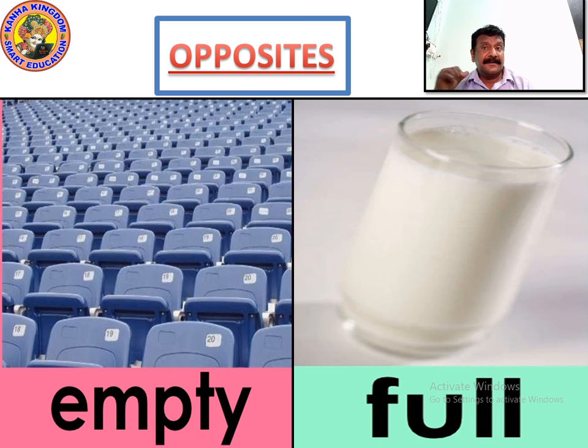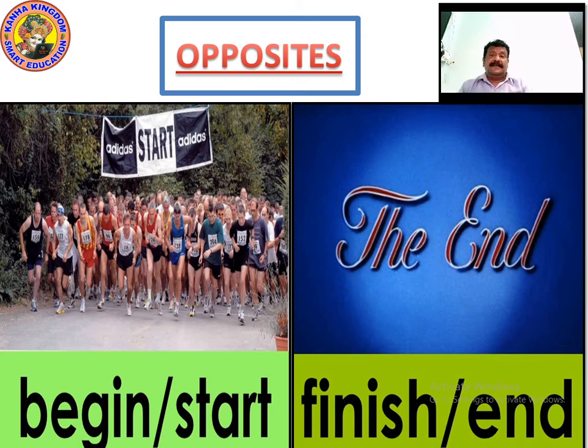Now let's see one more example, then an exercise to do in the last. Right? Now see, there is a race. Everybody is going to run from one place. And that place is called the starting point.